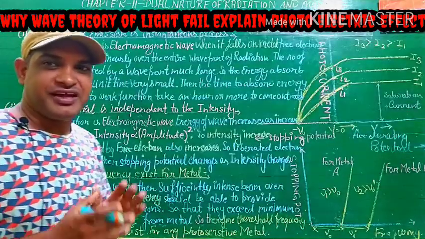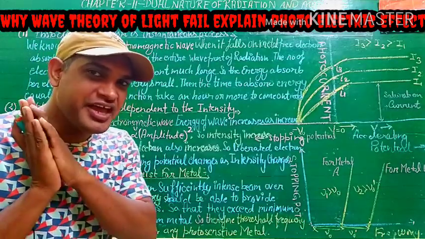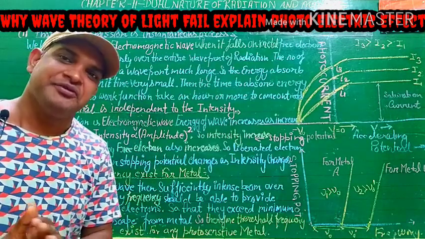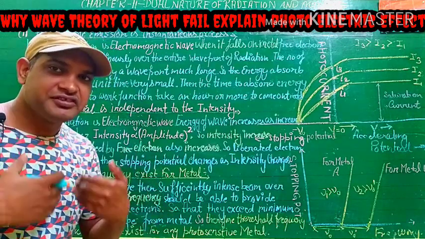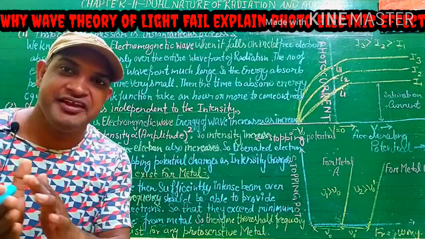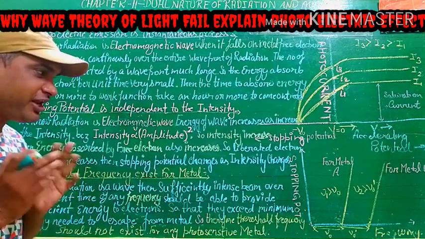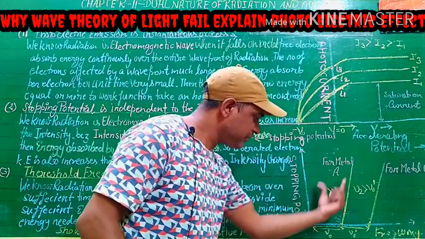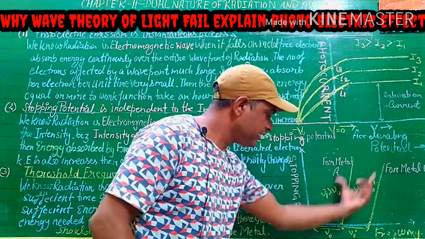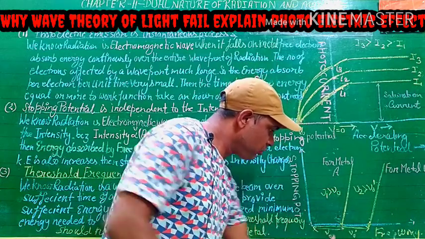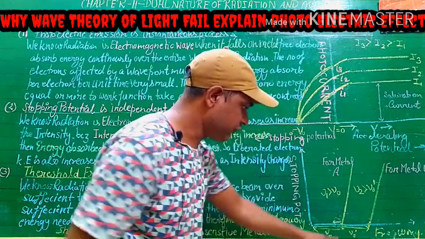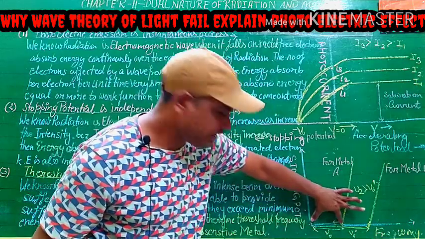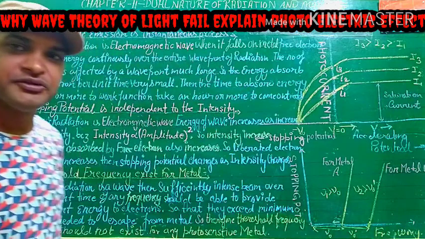We know all metals have a threshold frequency, that is a minimum cutoff frequency, below which radiation cannot emit photoelectrons. We show in the graph that for a metal with this cutoff frequency, radiation of lower frequency does not emit photoelectrons.